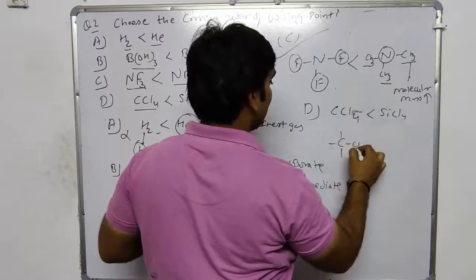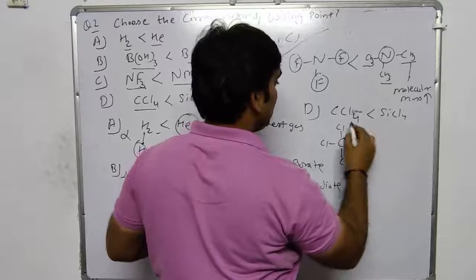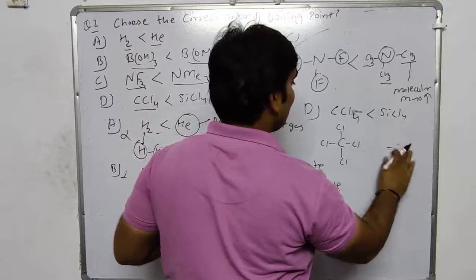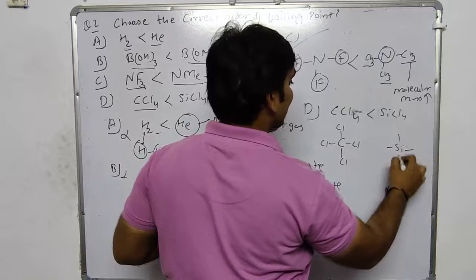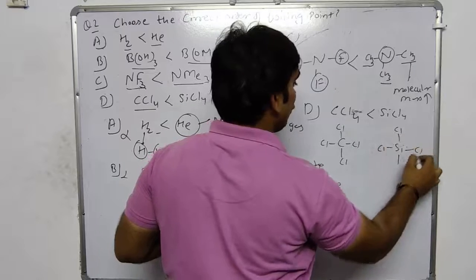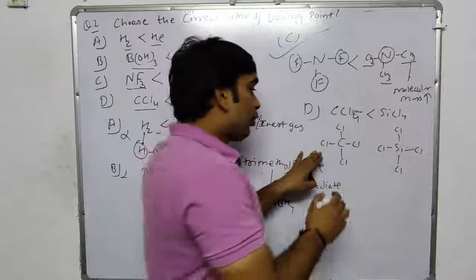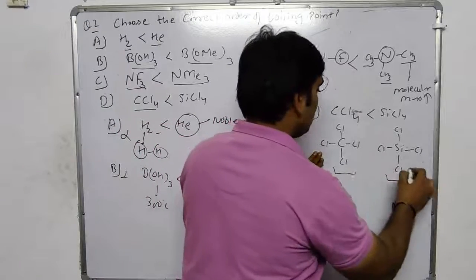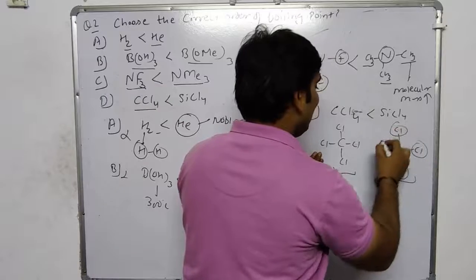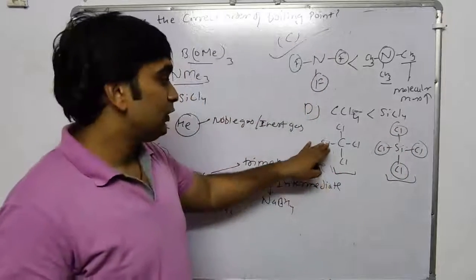In carbon tetrachloride, carbon is surrounded with 4 chlorine atoms, and in silicon tetrachloride, silicon is surrounded with 4 chlorine atoms. In both compounds, chlorine is a highly electronegative element.